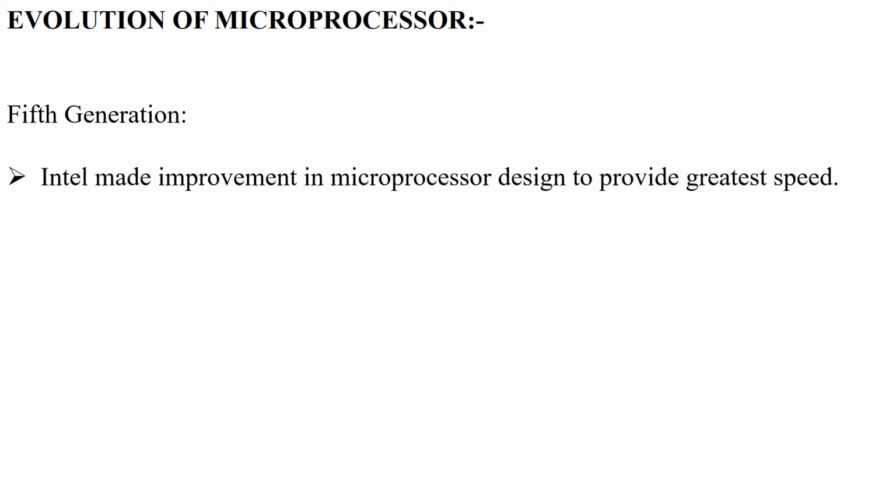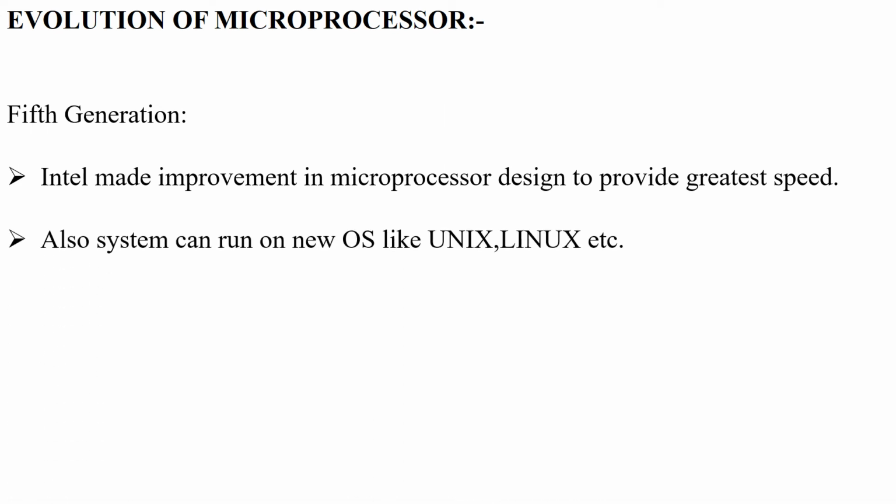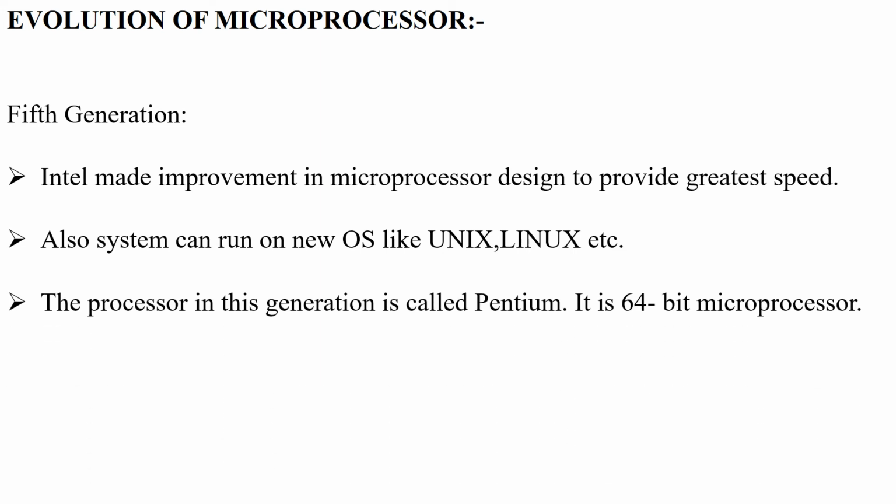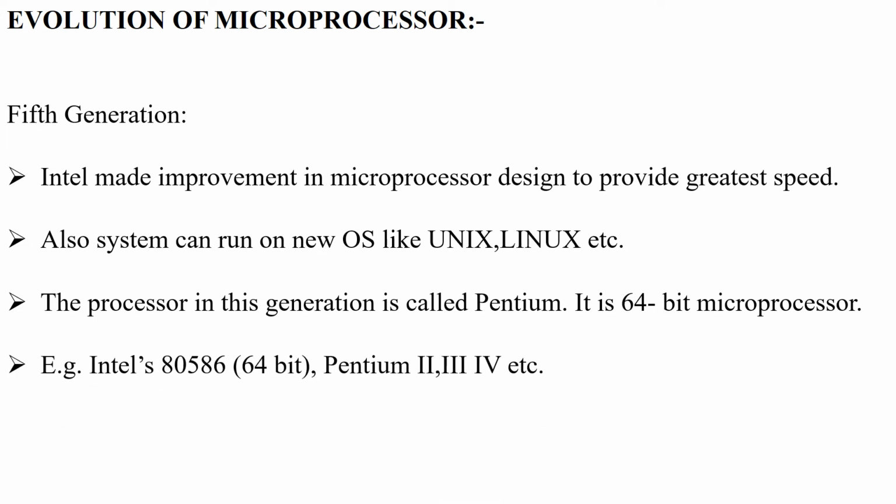Going to the last generation, that is till now, Intel made improvements in the processor and designed it to provide greater speed. Also the processors introduced by Intel run on new operating systems like Unix, Linux, etc. The processors in this generation are called Pentium, and it is a 64-bit processor. Intel 80586, that is your Pentium processor, Pentium 2, 3, 4, etc., were all developed in the fifth generation.